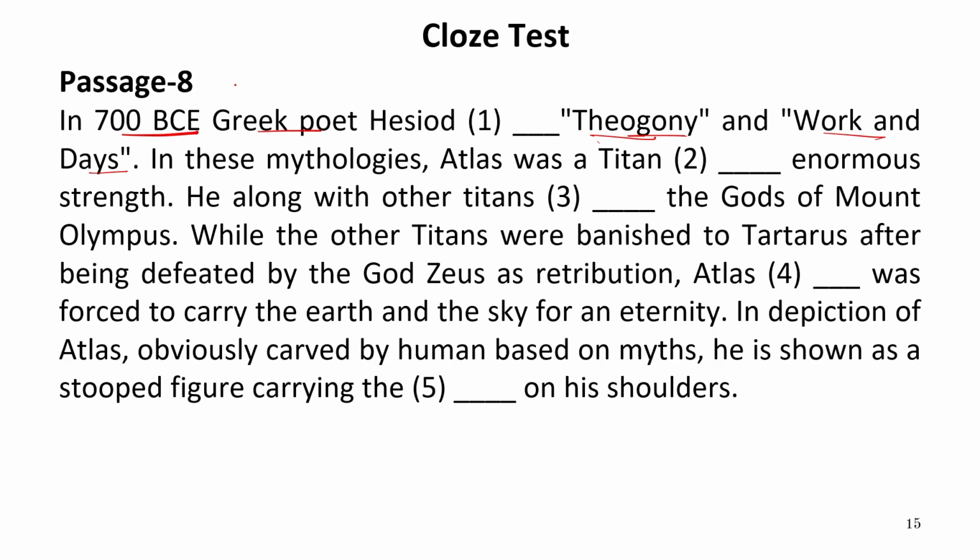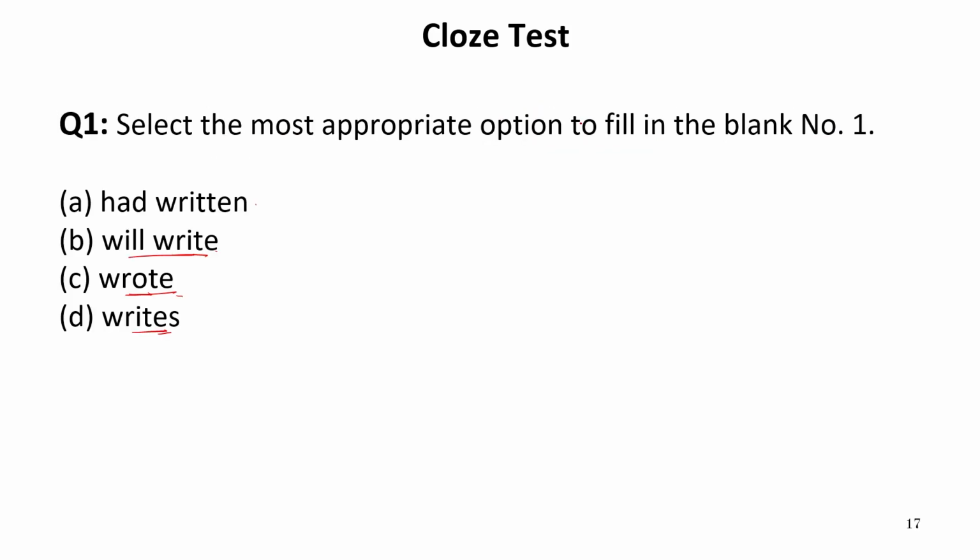So this is historical time, this is past time, and we know very well that whenever there is a historical event, or when we know that the time of action is in the past and we know well the time of action, we always write our sentences in past indefinite tense. In this sentence, we have already been given 700 BCE. This is the time of past and this is history. Therefore, only past indefinite should come in this blank. Therefore, wrote is absolutely the correct option to be used over here. So our answer is C.